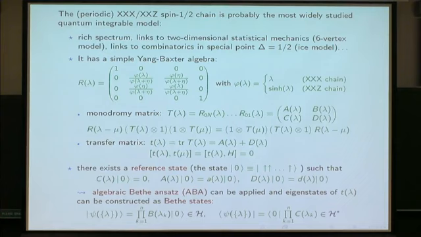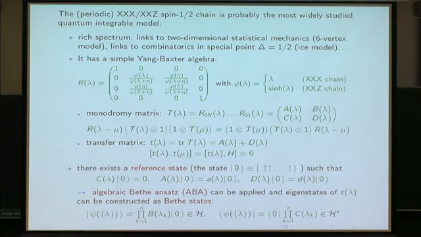If you have such a state, then you can construct the space of states of the model by applying the algebraic Bethe-Ansatz, by applying the operator B as a creation operator on this reference state. And this will be an eigenstate of your transfer matrix when the set of parameters lambda is a solution of the Bethe equation. So this is well known, of course.